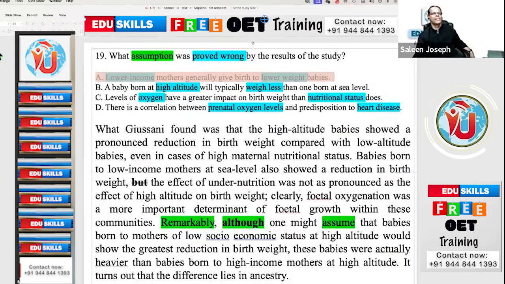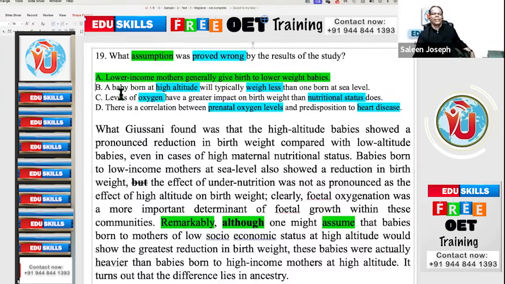That is the answer. Yes, Father. You have to be very cautious about such negative questions. Which assumption was proved wrong? The assumption was, people thought, the presumption, speculation was that lower income mothers will have low weight babies. But that was disproved by this particular study. Is that cool? Yes, Father.